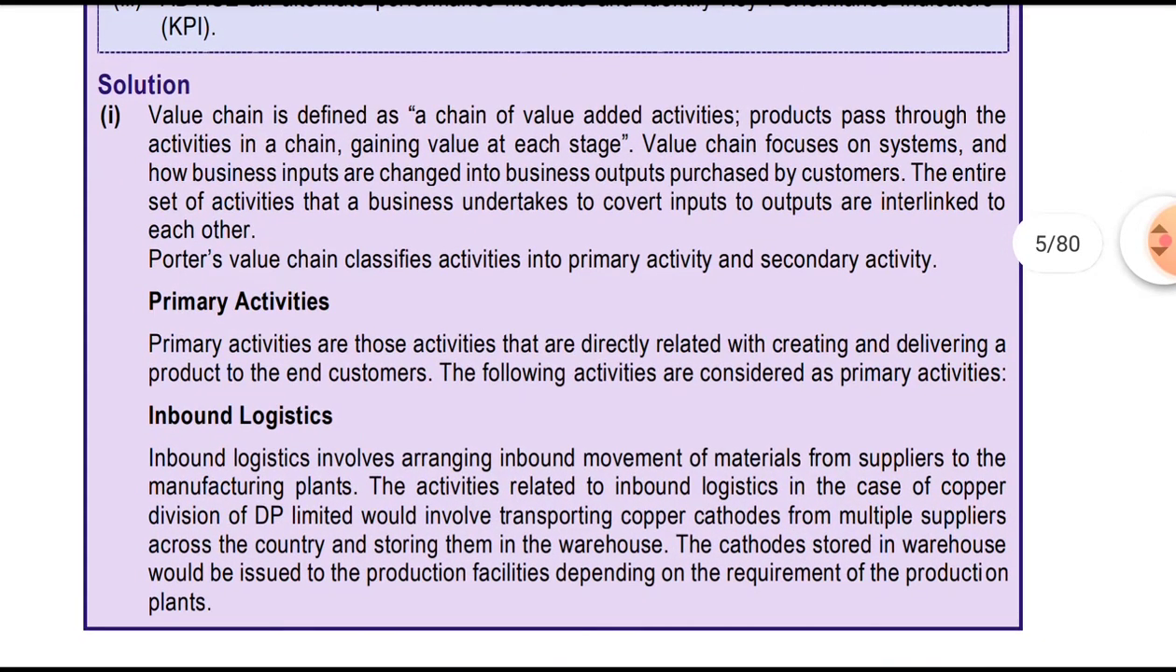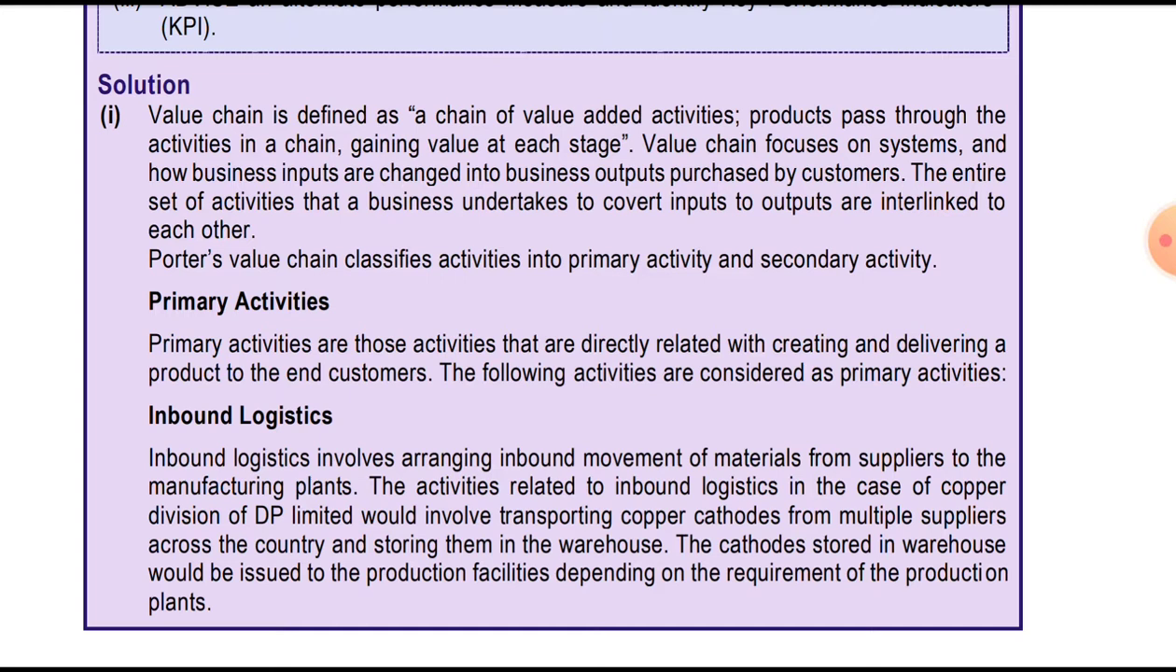Solution: the value chain analysis is defined as a chain of value added activities. A product passes through the activities in a chain, gaining value at each stage. The value chain focuses on the system and how the business inputs are changed into the business outputs. So how business input is changed into business output.